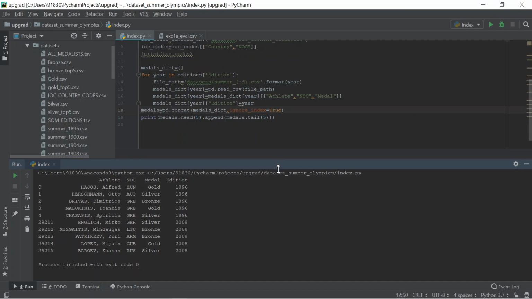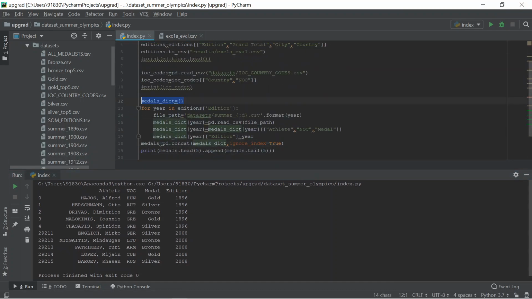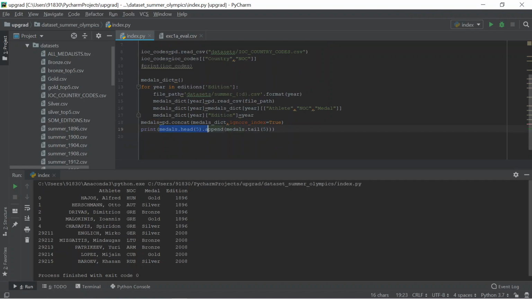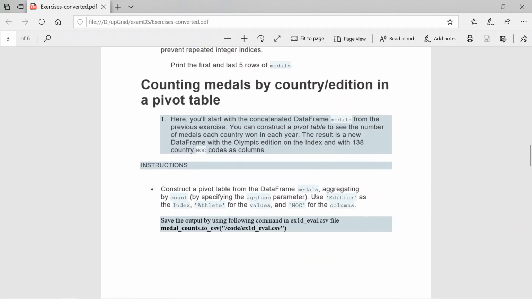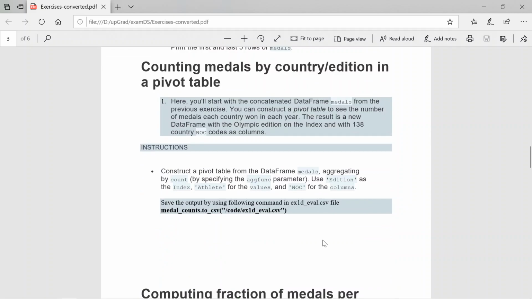What we learned from this is how to create a dictionary, how to create this file path without hard coding, how to assign the year to get the iterative datasets, how to convert the dictionary into a data frame, and how to print the top 5 rows and also the bottom 5 rows from the data frame. So this is my third exercise, done. Let's see what is next: counting medals by country and edition in a pivot table.